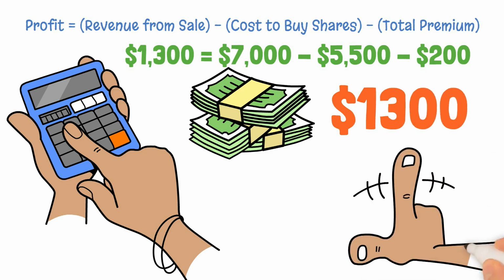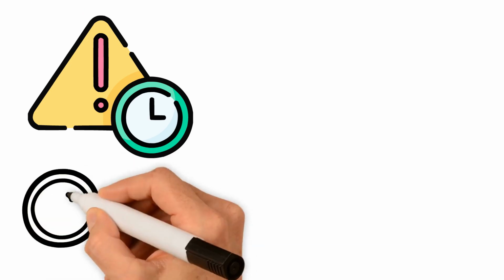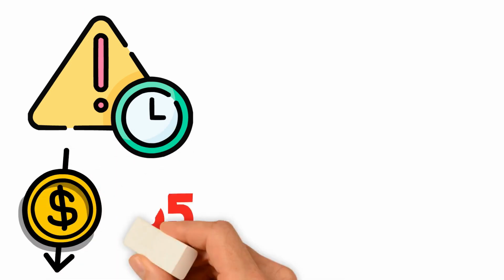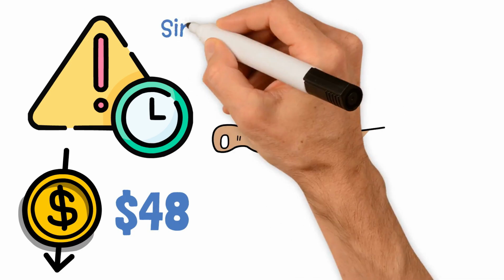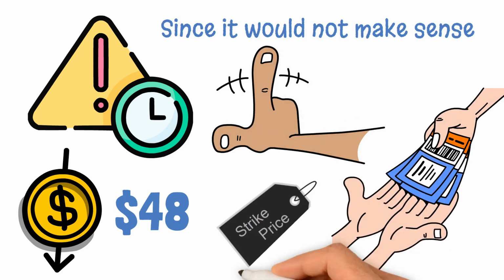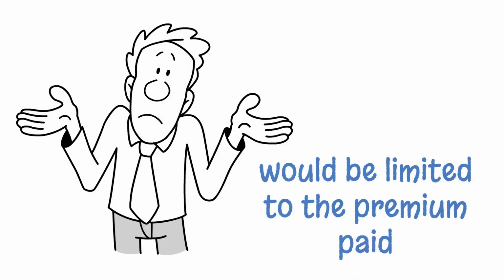If the stock price does not rise above the strike price, if by expiration, Ricky Innovation's stock price remains below $55, for example, it drops to $48, you would not exercise your option since it would not make sense to buy shares at a higher strike price. In this case, your loss would be limited to the premium paid.